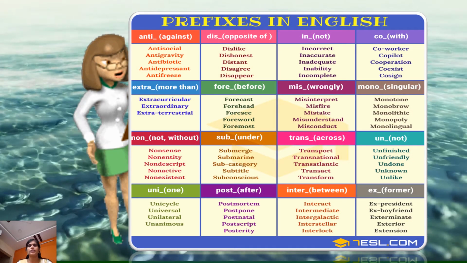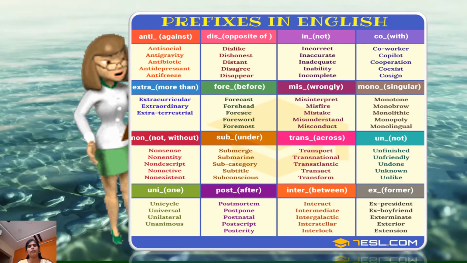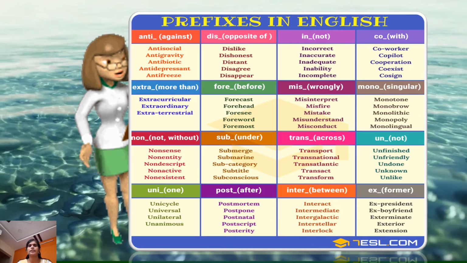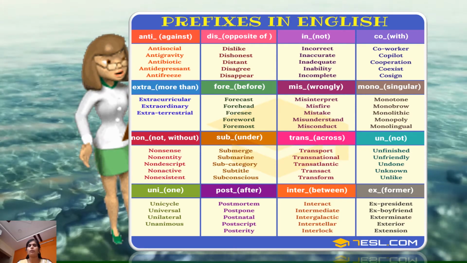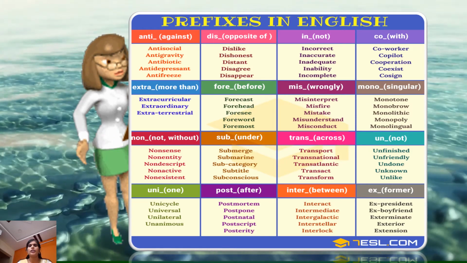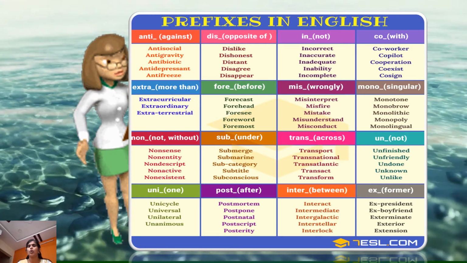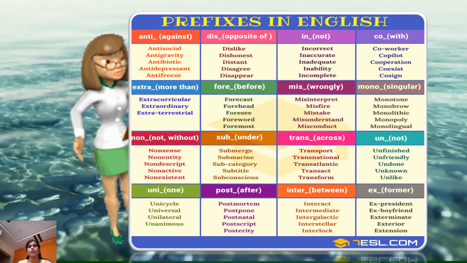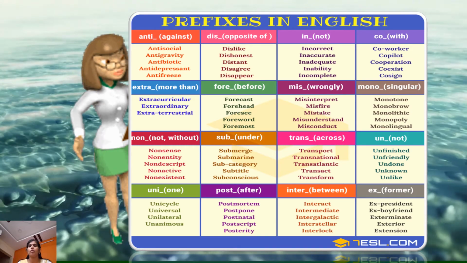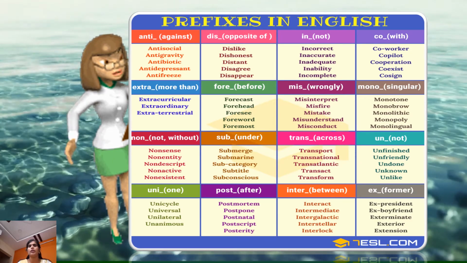Children, here are some of the prefixes in English that we use in our daily life. For example, anti, which tells us against, dis, opposite of, in, un or non. All these are used for telling the negative or not. Co, along with or with. Extra, something more than the given. For, which means before. Mis means wrongly.